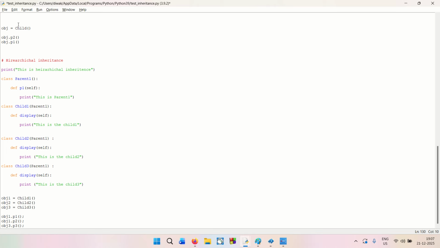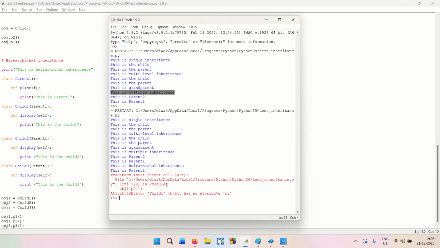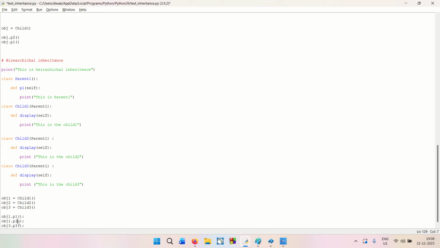Once I run it, I will be able to get the value as obj p1, p2, and p3. Just give me one moment. I think by default I put p1 for both, p1 over here and obj2, right? Sorry, so let me run it again.